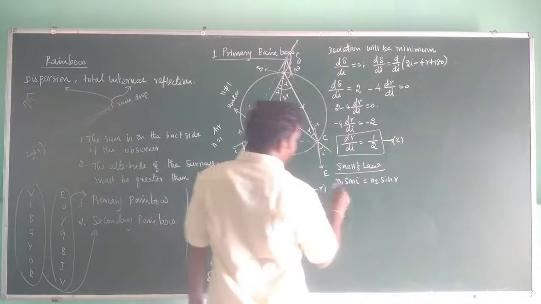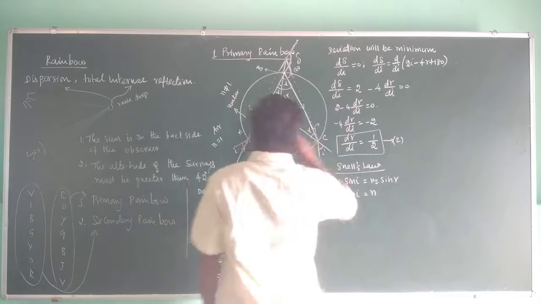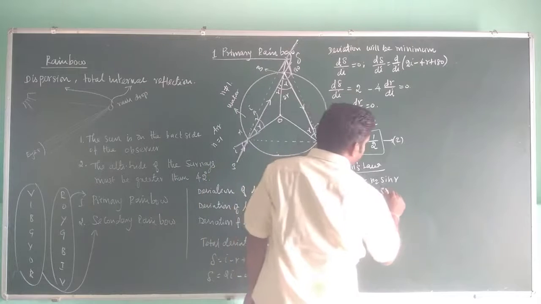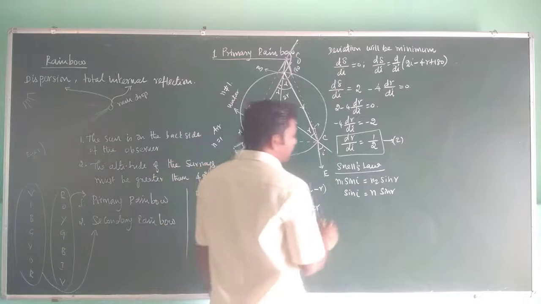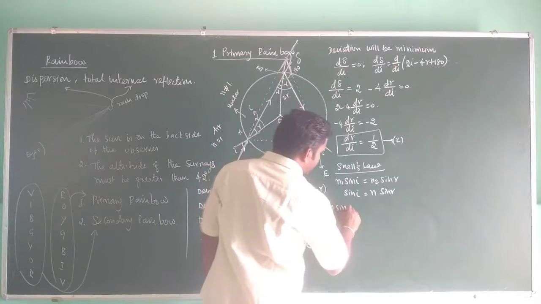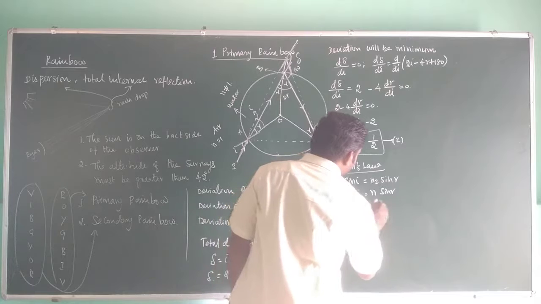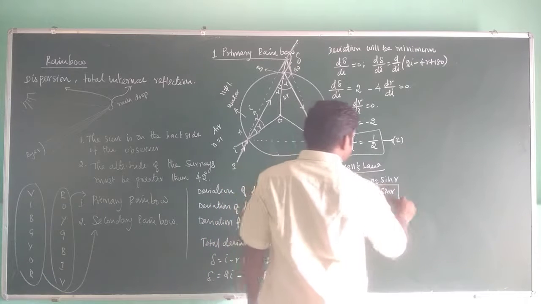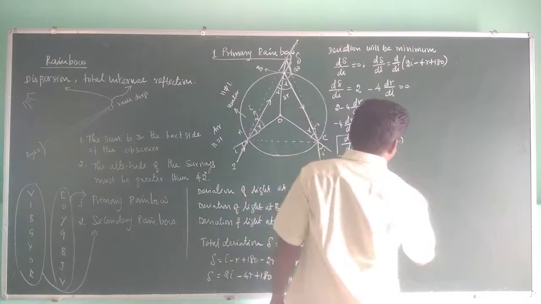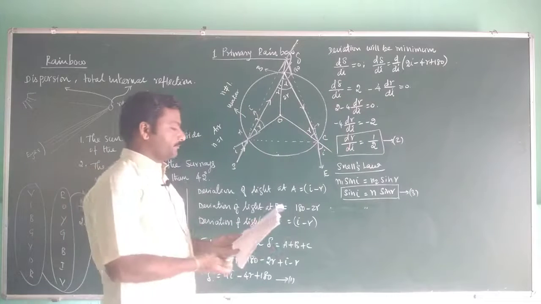Here N1 is 1, so sin i equals n, let's take n for the second medium, times sin r. From that we can write sin i equals n sin r. So this is equation number 3.